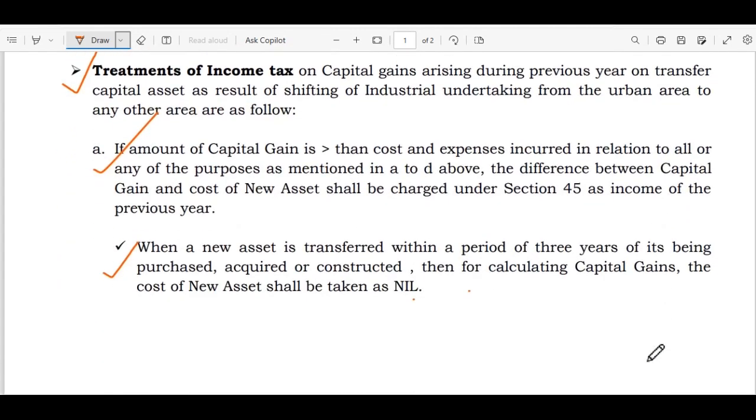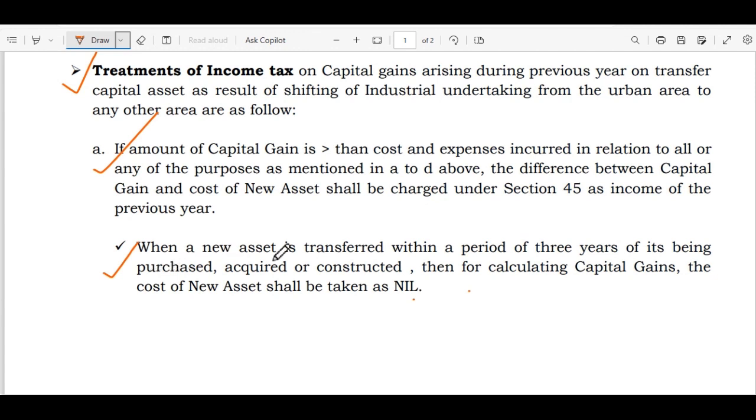Treatment of income tax on capital gains arising during the previous year on transfer of capital assets as a result of shifting of industrial undertaking from the urban area to any other area are as follows. If the amount of capital gain is greater than the cost and expenses incurred in relation to all or any of the purposes as mentioned in A to D above, the difference between the capital gain and the cost of the new asset shall be charged under Section 45 as income of the previous year.